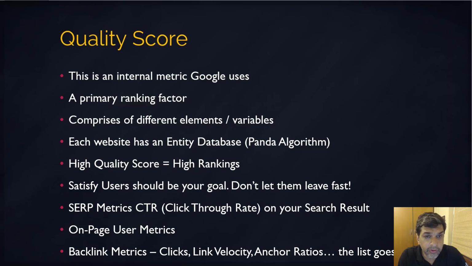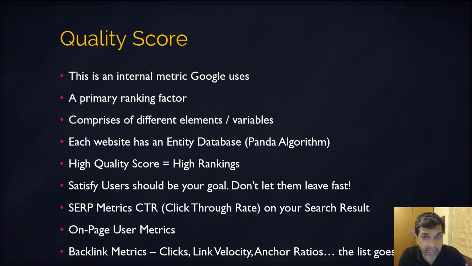So one of the most important factors is called the quality score. It is the primary factor that Google uses right now as far as that aspect of its algorithm goes. Basically, every website has an entity database. This is part of the Panda algorithm.